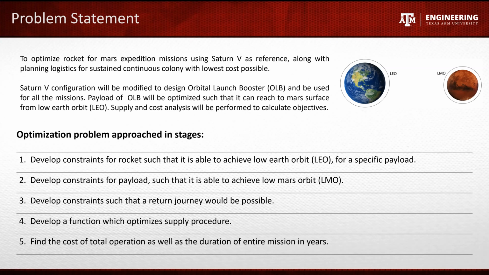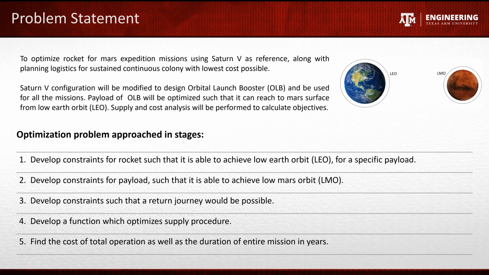Payload of this rocket is Interplanetary Vehicle, IPV, which is used to travel from low Earth orbit to low Mars orbit. After reaching Mars, a lander is used to travel from low Mars orbit to Mars surface. We developed constraints regarding these rockets and payload.